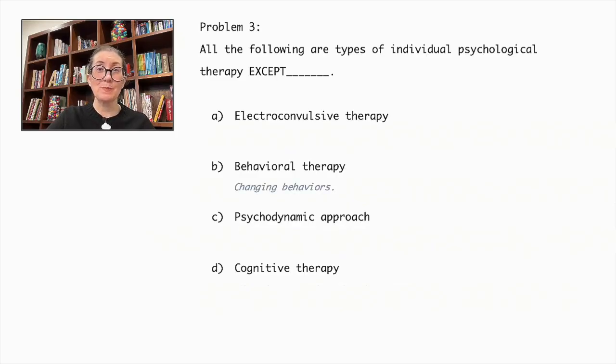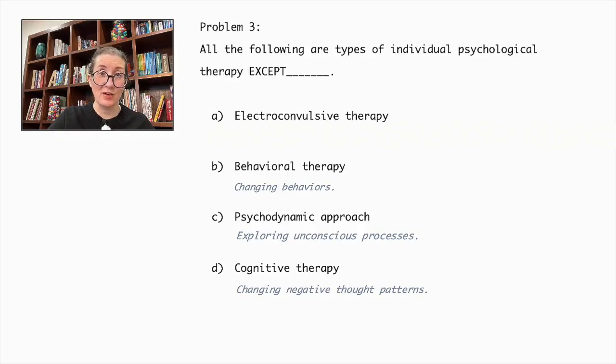Behavioral therapy changes maladaptive behaviors through conditioning techniques. The psychodynamic approach explores unconscious processes and early life experiences. Cognitive therapy changes negative thought patterns to improve emotional regulation and coping strategies. In contrast, ECT is a medical procedure involving electrical brain stimulation to treat severe mental health conditions like major depression or bipolar disorder. Therefore, the correct answer here is ECT.